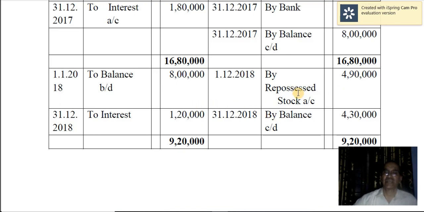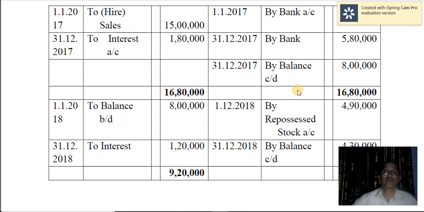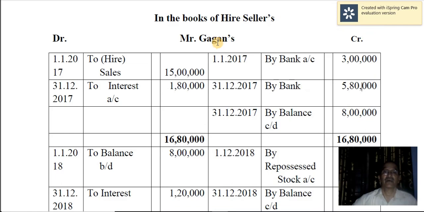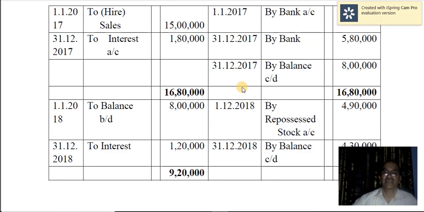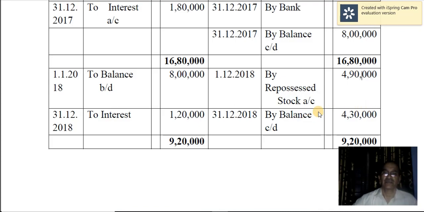Then 2 trucks were taken over by the hire vendors, that is ourselves. So we have taken over 2 trucks. Therefore, repossessed stock account debtor to hire purchaser's account, that is Gagan's account here. Hire purchaser is Gagan. So Gagan's account is credited by repossessed stock account with the agreed value, that is 4,90,000. Still there is a balance, 4,30,000 receivable from Gagan. So next year you are likely to receive.